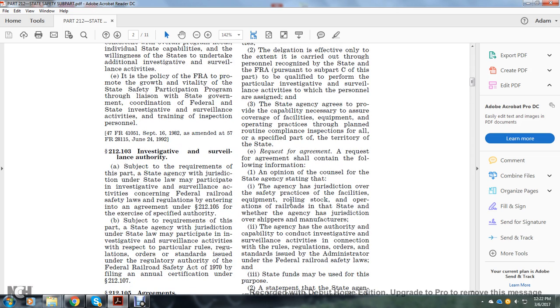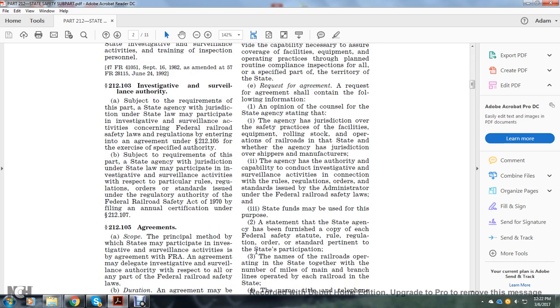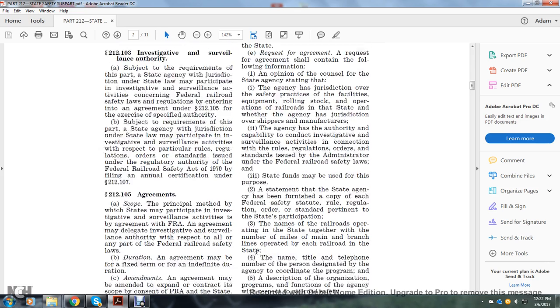E. Request for agreement. A request for the agreement shall contain the following information: 1. An opinion of counsel of the state agency stating: a. That the agency has jurisdiction over the safety procedures and practices of the facilities, equipment, rolling stock, and operation of the railroads in the state, and whether the agency has jurisdiction over shippers and manufacturers. b. That the agency has the authority and capability to conduct investigation and surveillance activities in conjunction with the rules, regulations, orders, and standards issued by the administrator under the Federal Railroad Safety laws. c. That state funds may be used for this purpose.